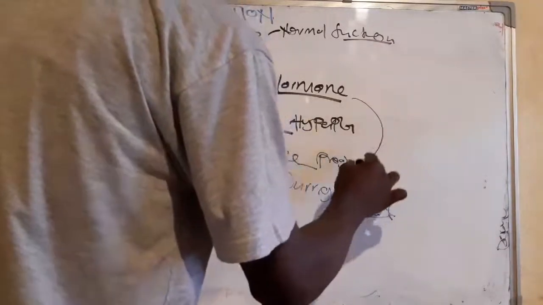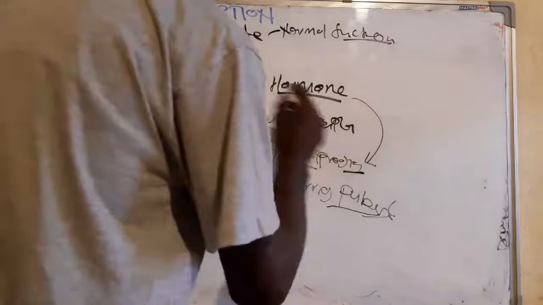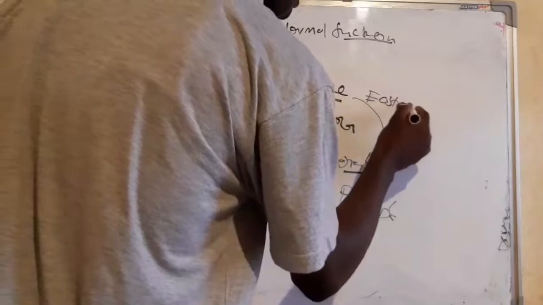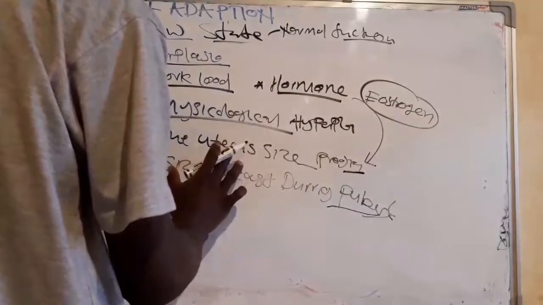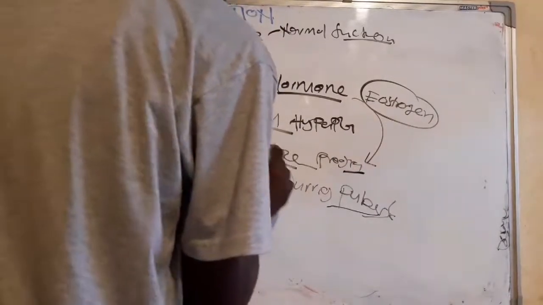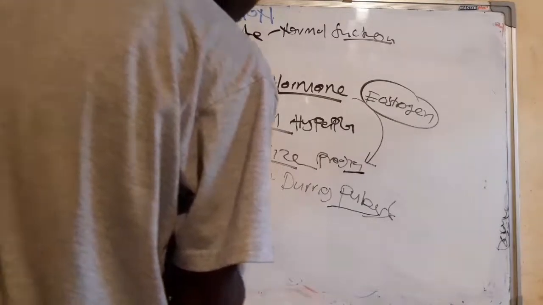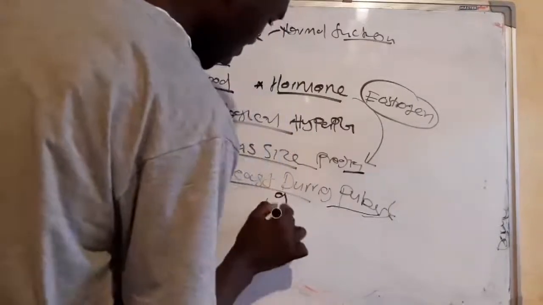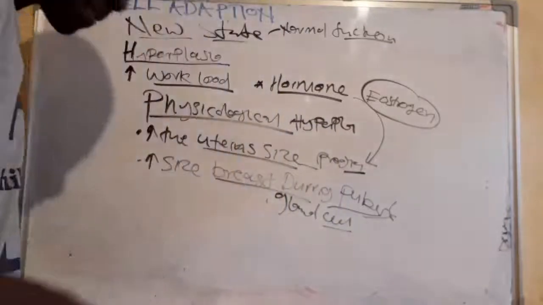These are stimulated by the hormone estrogen. It causes this change. The uterus cells proliferate, and also the glandular cells proliferate so as to increase the size of the breast.